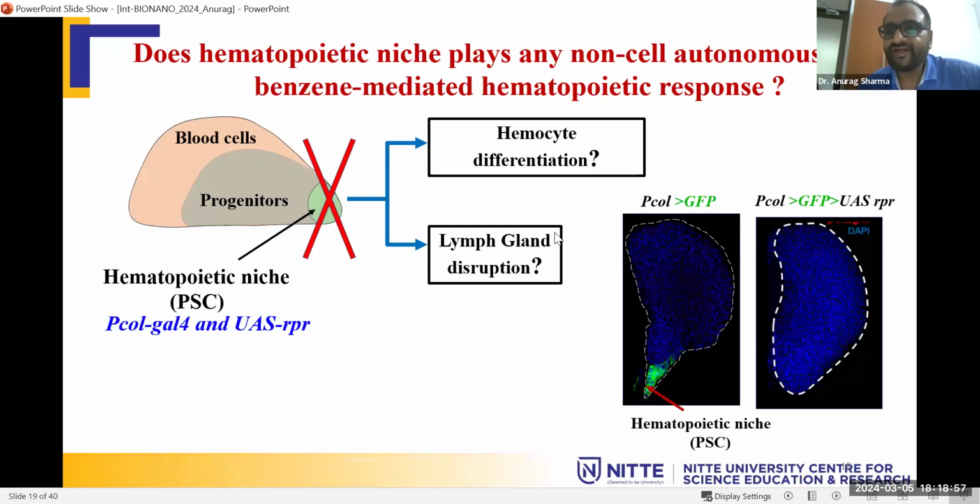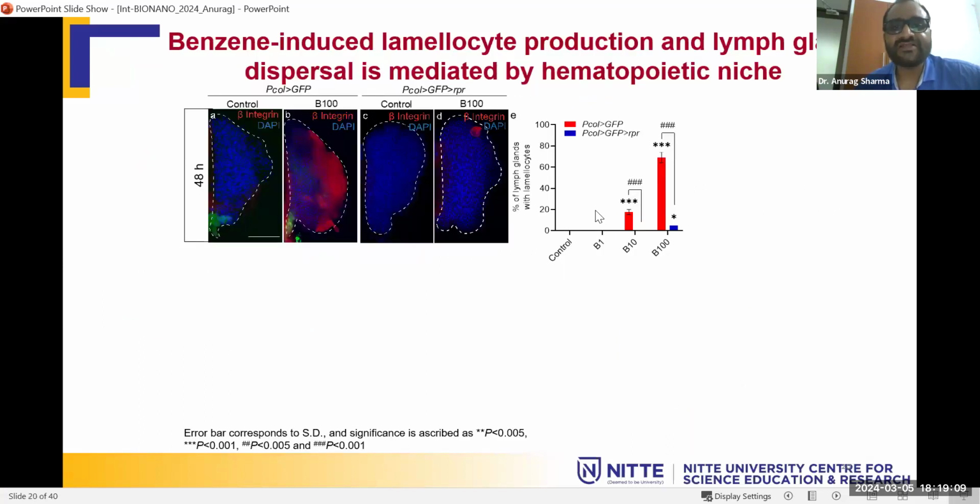When we did this, here you can see, this is the normal niche, and here we introduced a pro-apoptotic gene in the niche, and then there is no niche in this larva. And when we exposed it to benzene, we got the rescue. So if the niche is there, we are getting the aberrant differentiation of the blood cells. But when the niche is not there, the aberrant differentiation of the blood cells is rescued.